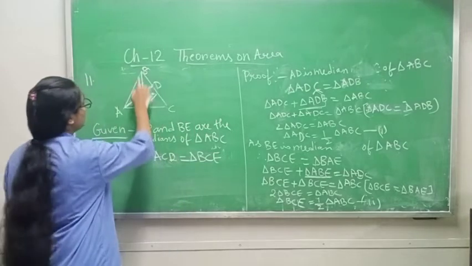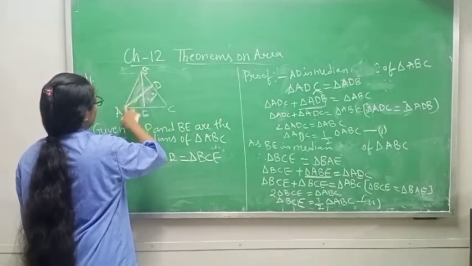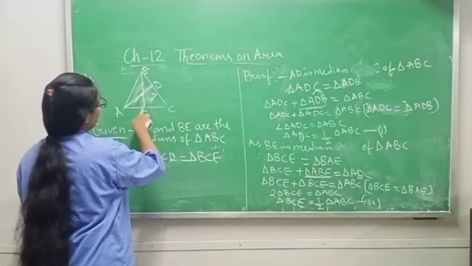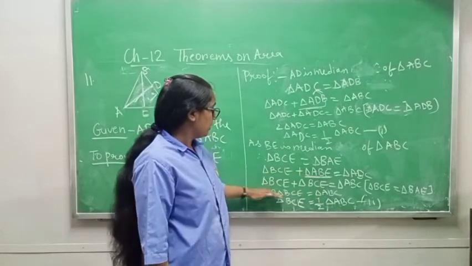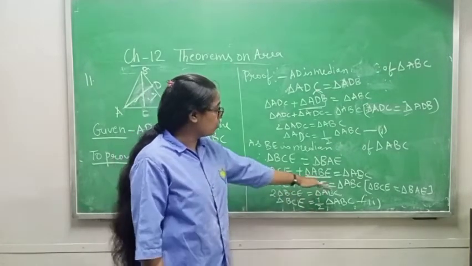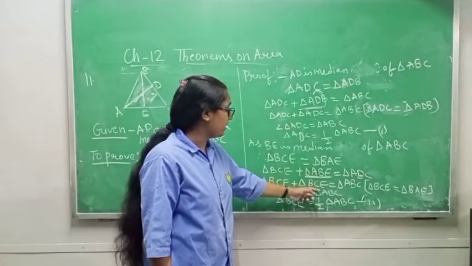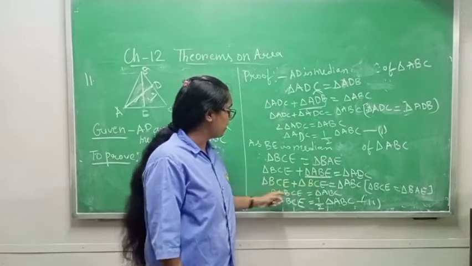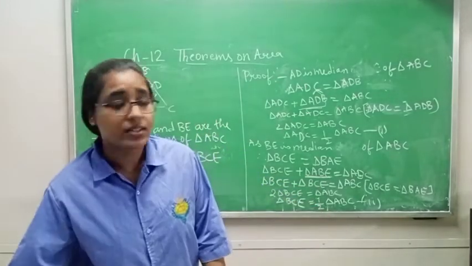Same thing for BE as a median: triangle ABE equals triangle BCE, and adding them gives two times triangle BCE, so half of ABC.